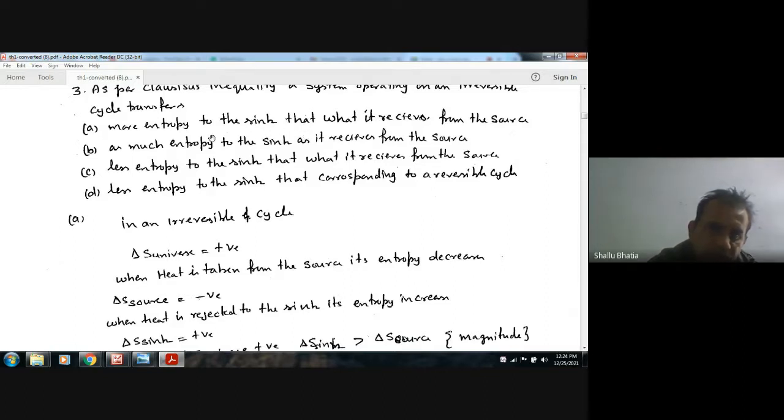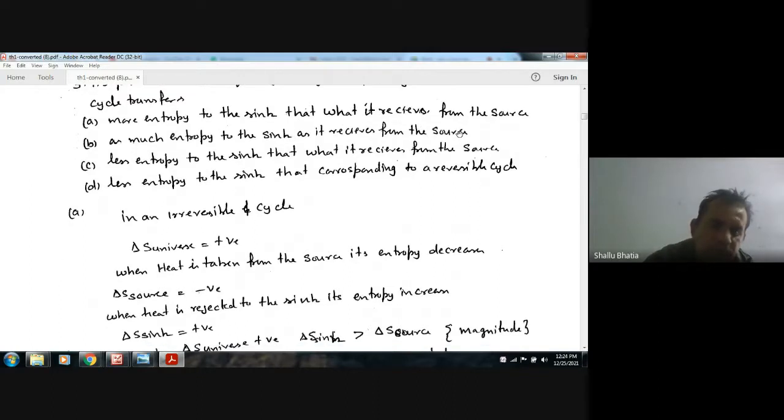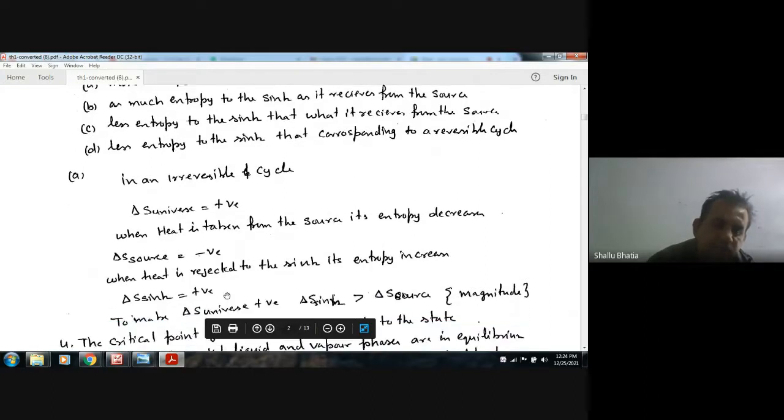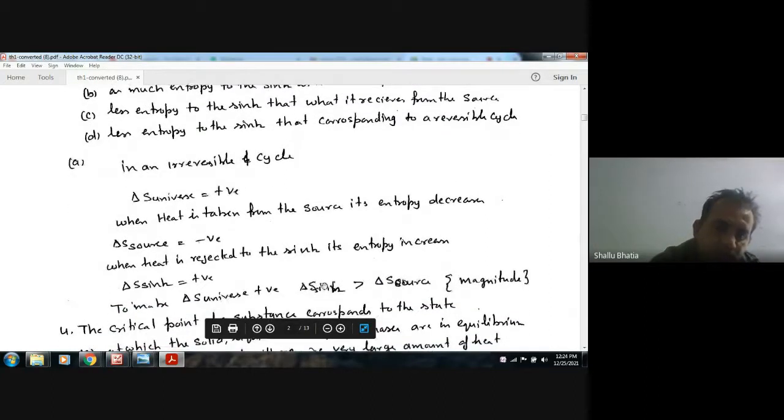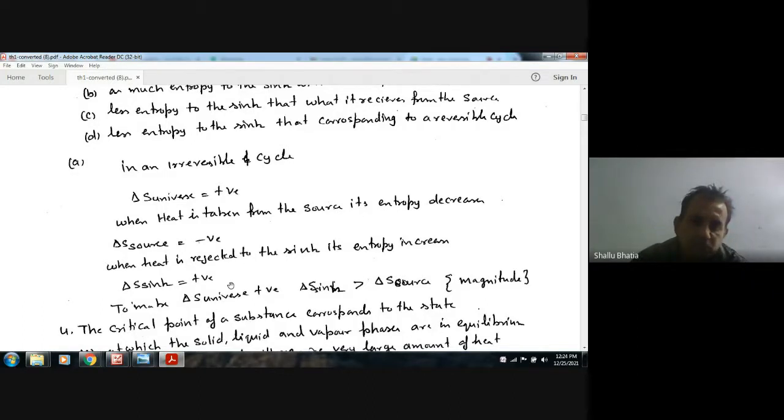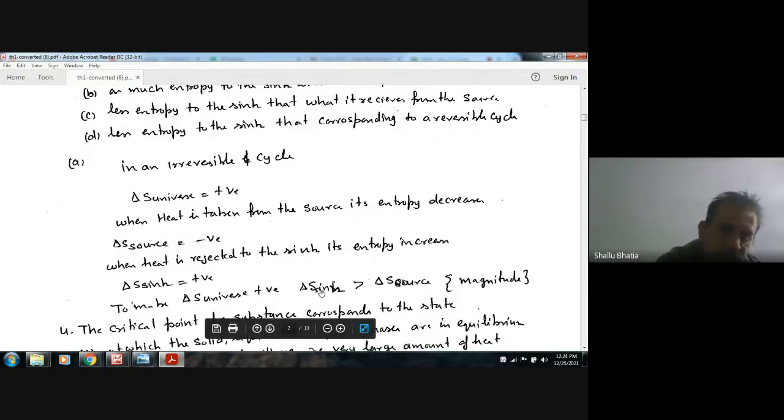Sorry, it should be more. The answer is this, and what is received from the source. So the entropy of the universe is positive. When the heat is taken from the source, its entropy decreases, so the entropy of the source is negative. When the heat is injected into the sink, the entropy increases, and its entropy is positive. So to make the entropy of the universe positive, the entropy of the sink should be greater than the entropy of the source.